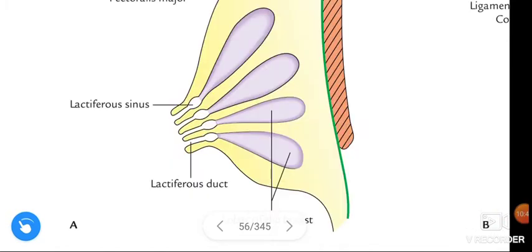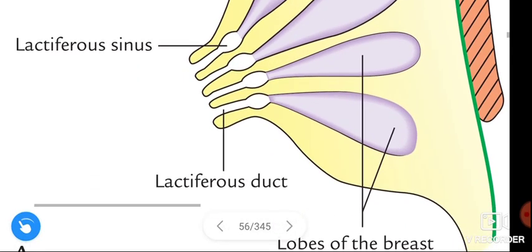And each lobe of the mammary gland is drained by a lactiferous duct. See here, guys, all the lobes of the mammary gland are drained by lactiferous ducts.